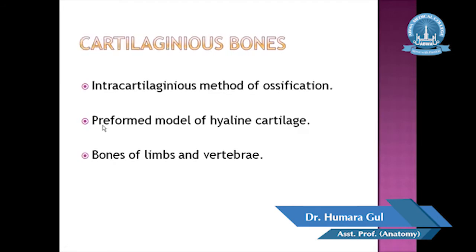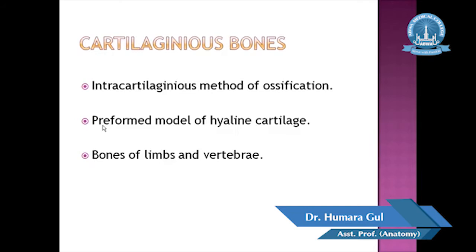The next method is the cartilaginous bones. These bones develop by the intracartilaginous method of osteogenesis. What happens in the intracartilaginous method of osteogenesis? First of all, there is formation of a hyaline cartilage. Then this hyaline cartilage is converted into bone. So first there will be a preformed model of hyaline cartilage. Then this hyaline cartilage, by the intracartilaginous method of osteogenesis, is converted into bones.